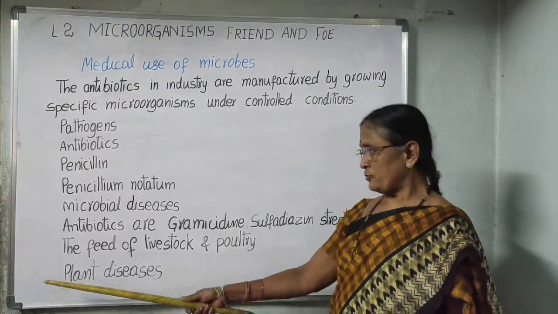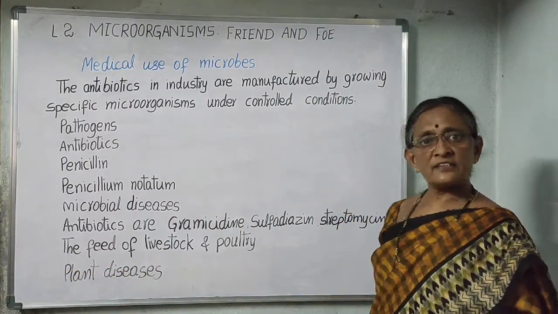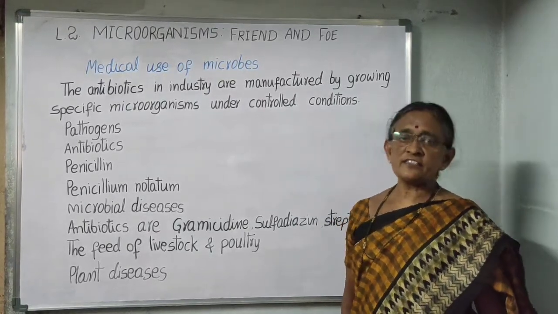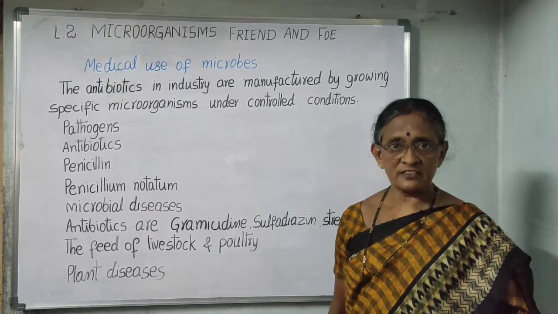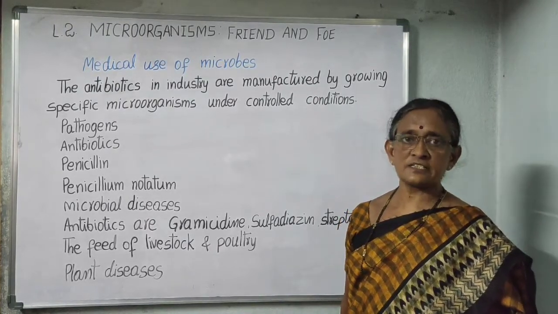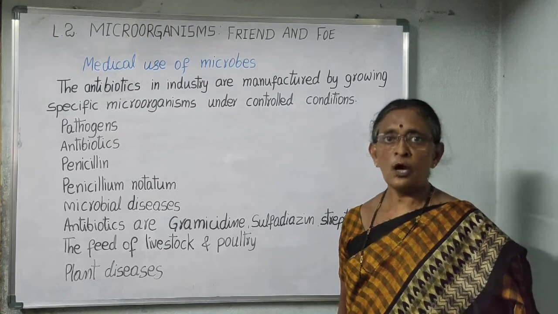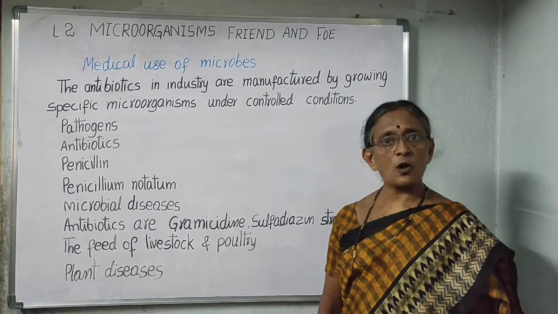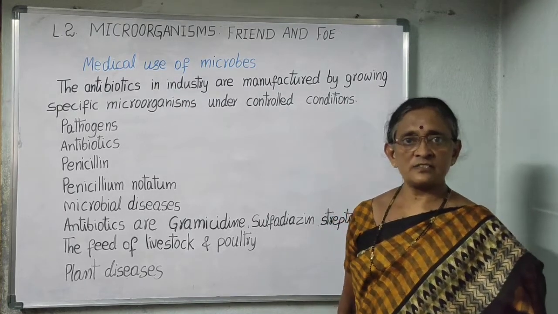Antibiotics are also used to control many plant diseases. Antibiotics are not effective against diseases caused by viruses. Antibiotics are not used to cure diseases like common cold, flu, viral fever, etc., because these diseases are caused by viruses.